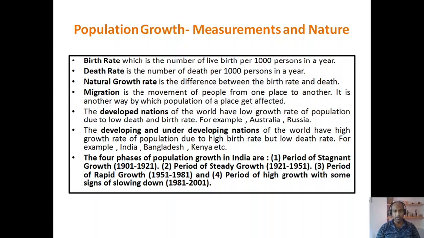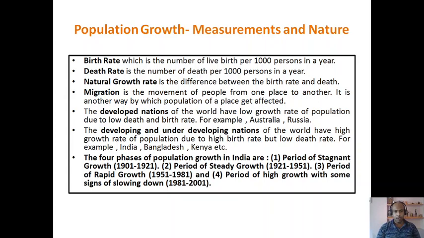Phase 2 is called the period of steady growth, from 1921 to 1951. Phase 3 is called the period of rapid growth, from 1951 to 1981. The last phase, the period of high growth with some sign of slowing down, is from 1981 to 2001.